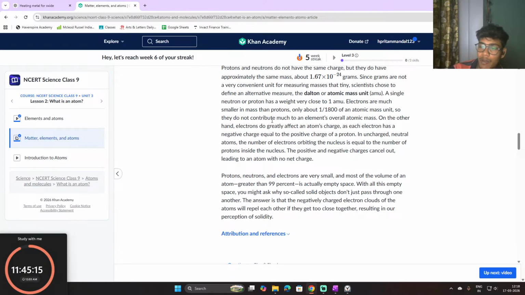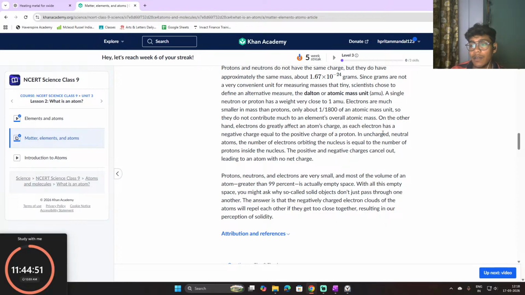Electrons are much smaller in mass than protons, only about 1 divided by 18,000 of an atomic mass unit. So they do not contribute much to an element's overall atomic mass. On the other hand, electrons do greatly affect an atom's charge.